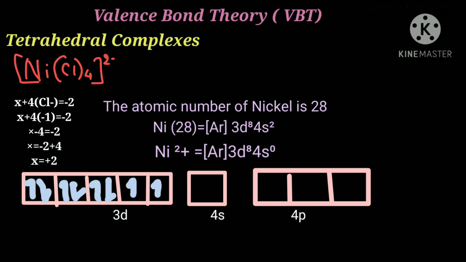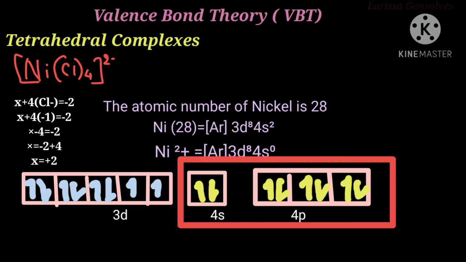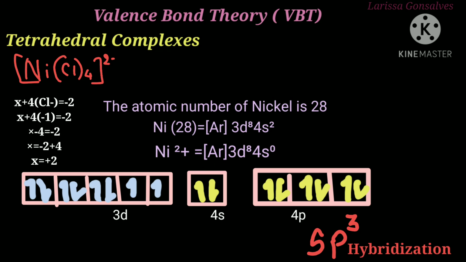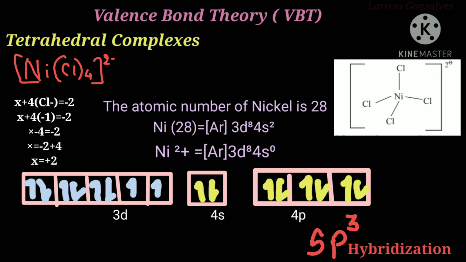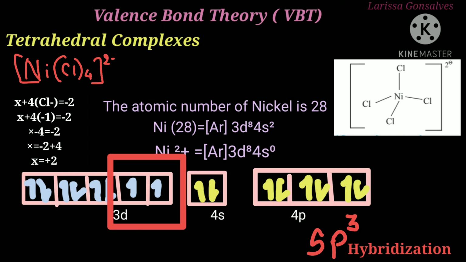So now we are going to put those 8 electrons in 4s and 4p. So in 4s 2 electrons and in 4p 6 electrons. So 6 plus 2 is going to give us 8. Hence the hybridization of this coordination complex is sp3 hybridization. This complex is tetrahedral. So this is how the coordination complex is going to look like. Now since we have two unpaired electrons, this complex is paramagnetic in nature.